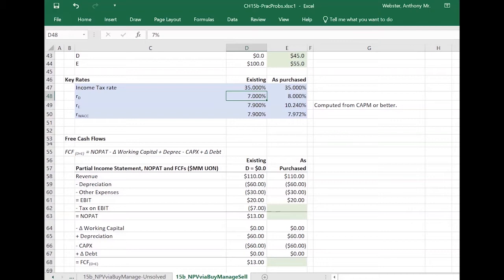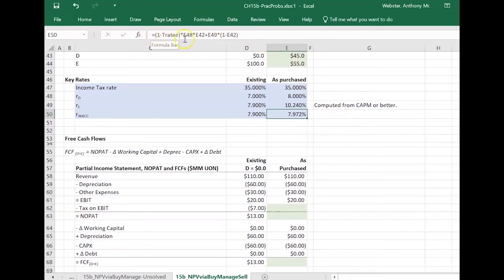So it would go from zero debt to a very small amount of debt. Over here, it's got 45% of its capitalization from debt, so the interest rate is, of course, higher. Same thing with RE. When we go from an unlevered firm to a levered firm, the risk goes up for equity investors as well as debt investors. And I've computed here our weighted average cost of capital for us.